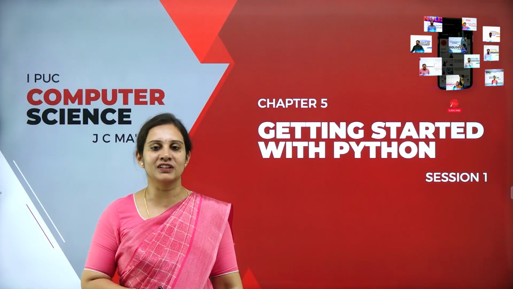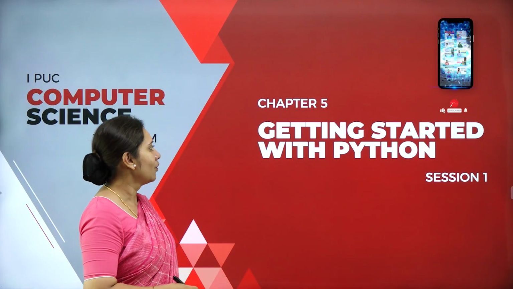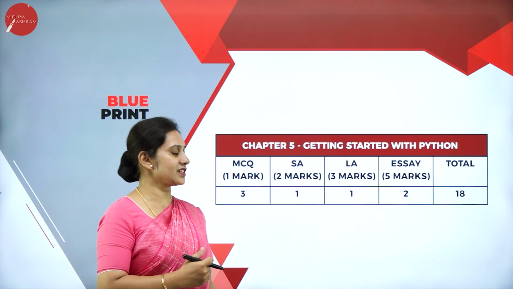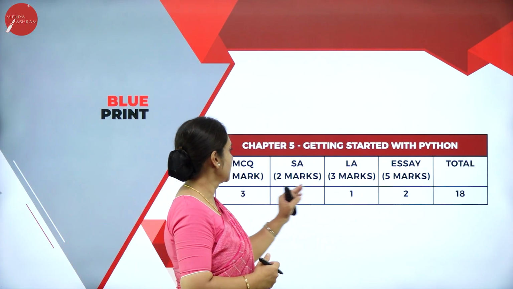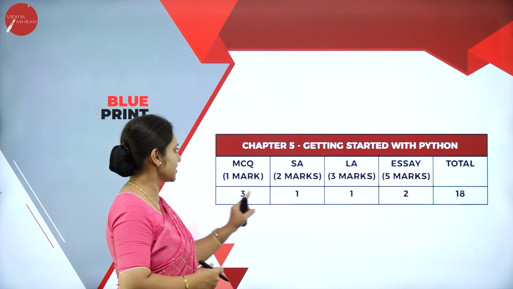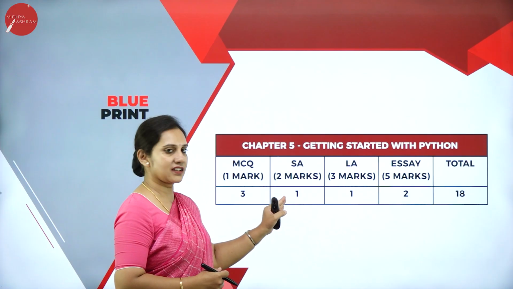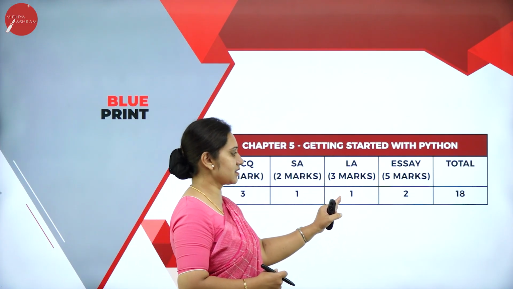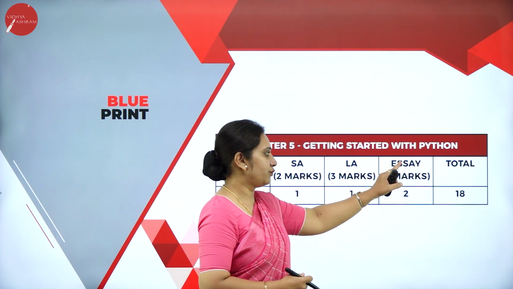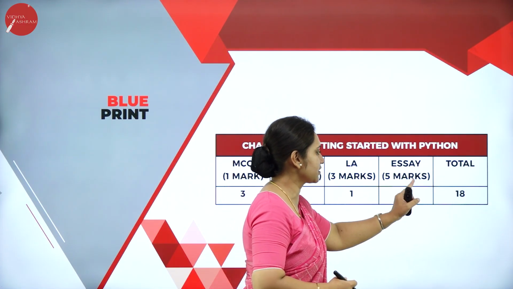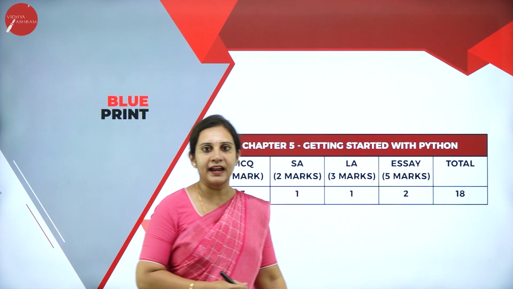Before going in depth with the session, let us understand the marks weightage of this chapter. The marks weightage of this chapter is 18 marks. The segregation of marks is like this: MCQ, 1 mark, 3 questions; short answer, 2 marks, 1 question; 3 marks, 1 question; 5 marks essay and 1 HOT question, 2 questions of 5 marks. In total it is 18 marks.